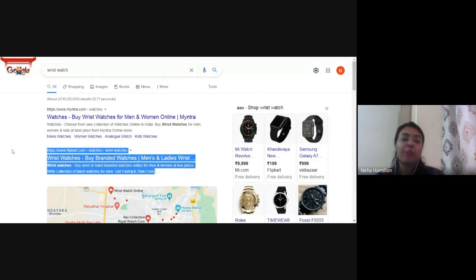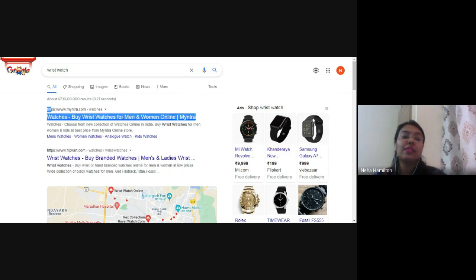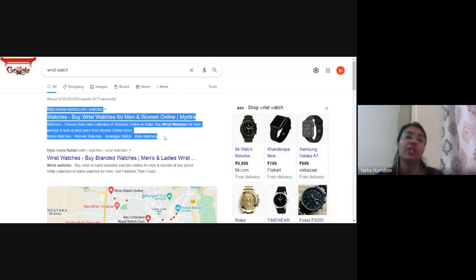It is from Flipkart.com. So they have again optimized this particular page for the keyword wristwatch. So according to Google, this is the best answer to the query that you have typed. And the Google algorithm is intelligent enough to judge that you may want to buy a particular wristwatch.